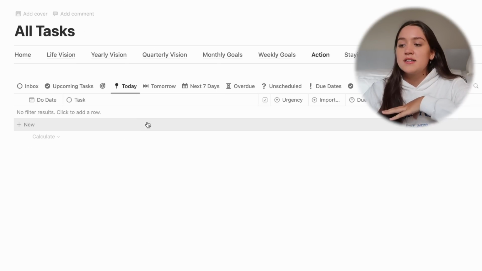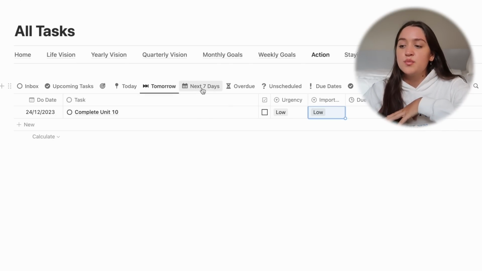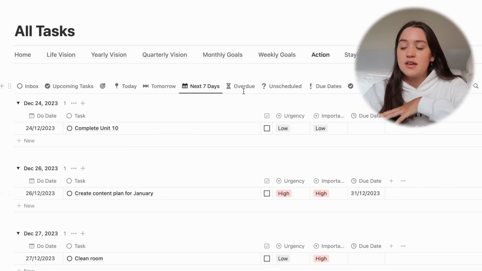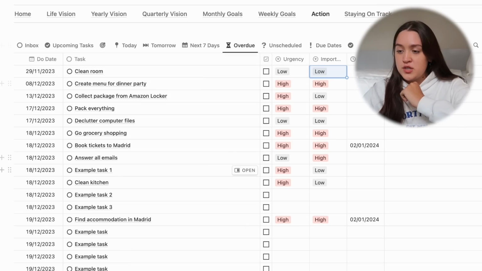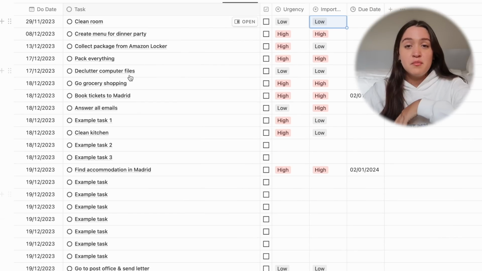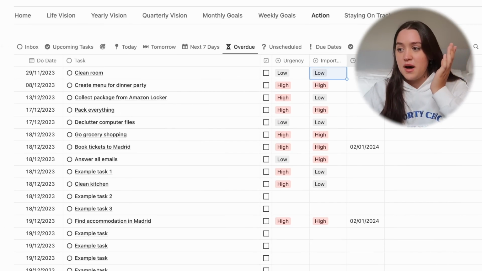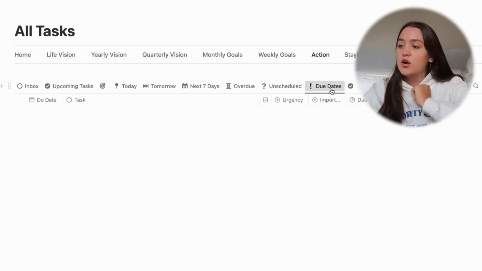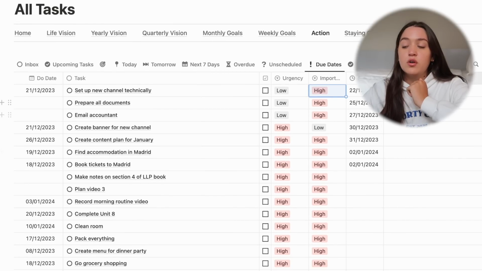Then you can see the tasks that you have to do today, tasks that you have to do tomorrow, and tasks that you have to do in the next 7 days. Then you can also see the overdue tasks, which are tasks that haven't been completed but the due date has passed, unscheduled tasks, and also you can have a brief overview of all your due dates.